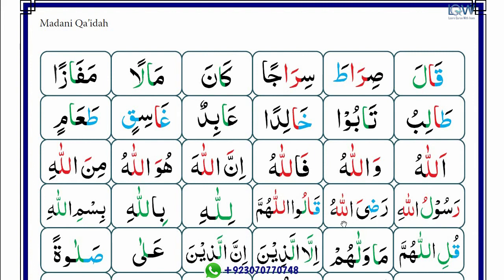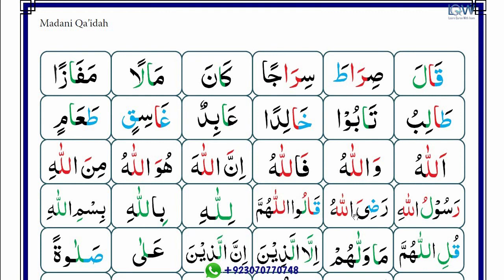And now we are going to read next line without spell, okay? Ra has zabar, so that's why it will be thicker voice. Waw is madda, so stretch equal to one alif. There is pesh before the lam of Allah, so it will be thicker voice. Rasulullahi.